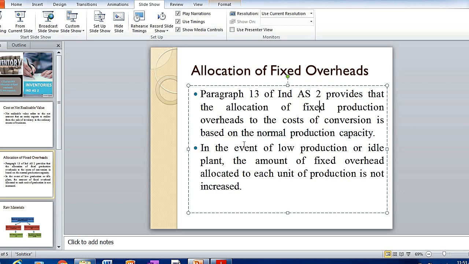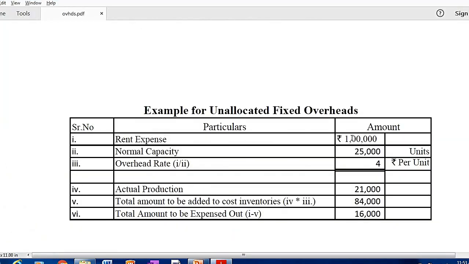So now if there is less production, I will not increase my overhead rate. As in, I will not do 1 lakh divided by 21,000. No. 1 lakh is to be divided by 25,000 only. It means it should be divided by normal capacity only, and the overhead rate is not to be increased on the basis of actual production.